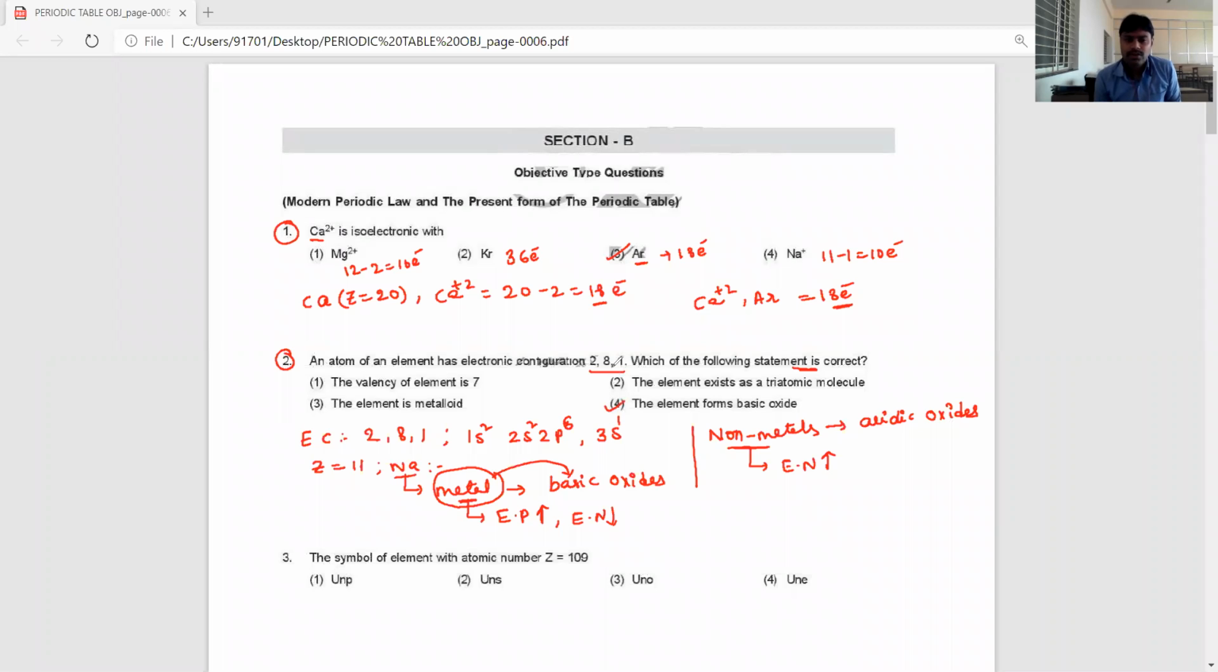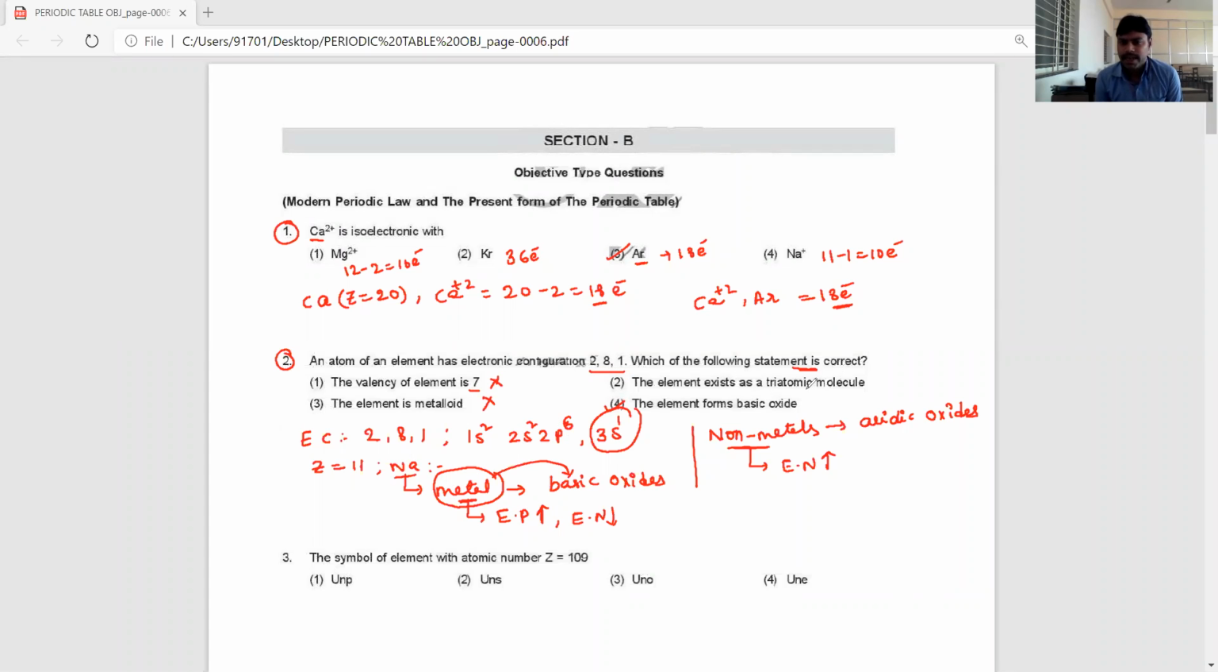The fourth option is correct. The statement that the valency of the element is 7 is wrong. In the outermost shell, how many electrons are present here, students? One electron is present. Valency is the number of electrons present in the outermost shell, also called combining capacity. Based on this electronic configuration it belongs to sodium. Sodium is a good metal, not a metalloid, so the third statement is also wrong.